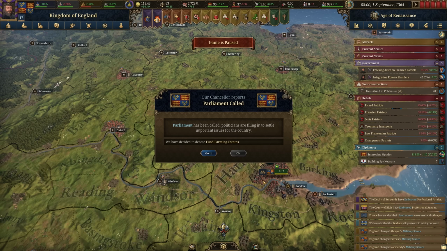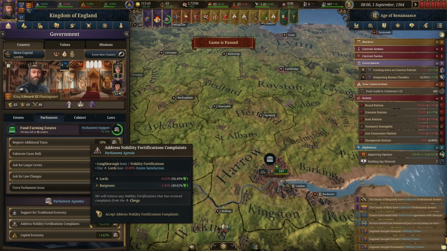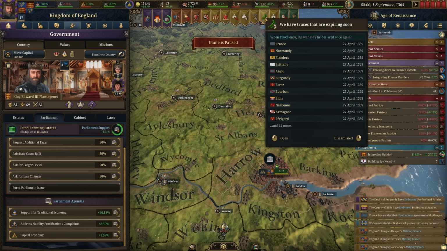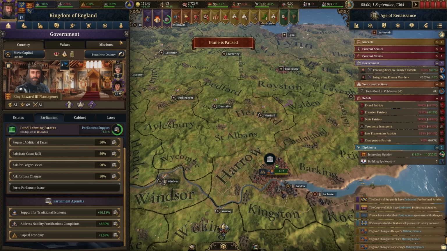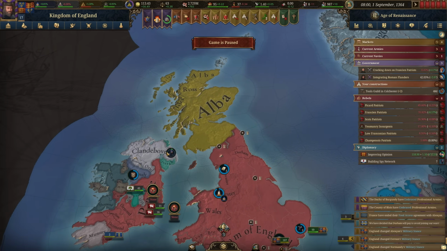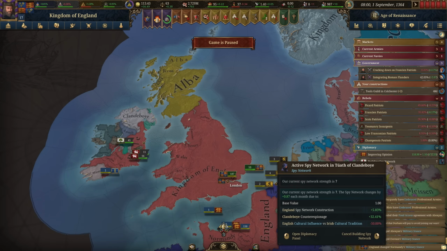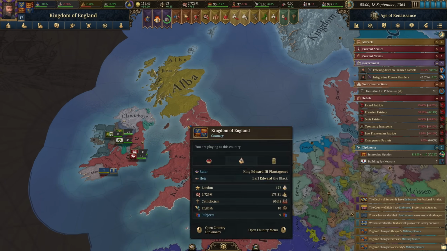This should be pretty easy for us to pass, and we won't have to give in to any of these agendas. We don't need to do the request for larger levies yet. We can't declare war on France again until 1369, so basically that'll be the next parliament that will want to ask for the larger levies. Because our next conflict, if you guys recall from the previous episode, we're going to be going to war here in Ireland. We just need to get the spy network up to 20 so that we can go ahead and fabricate a CB. It will not be necessary to get the additional levies in order to fight them.